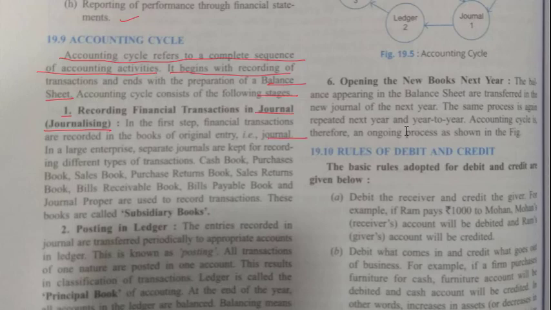In a large enterprise, separate journals are kept for recording different types of transactions. Cash book, purchase book, sales book, purchase return book, sales return book, bills receivable book, bills payable book and journal proper are used to record the transactions. These books are called subsidiary books.